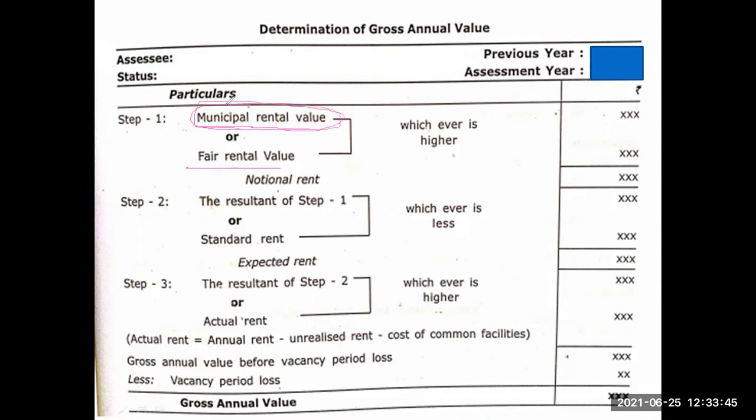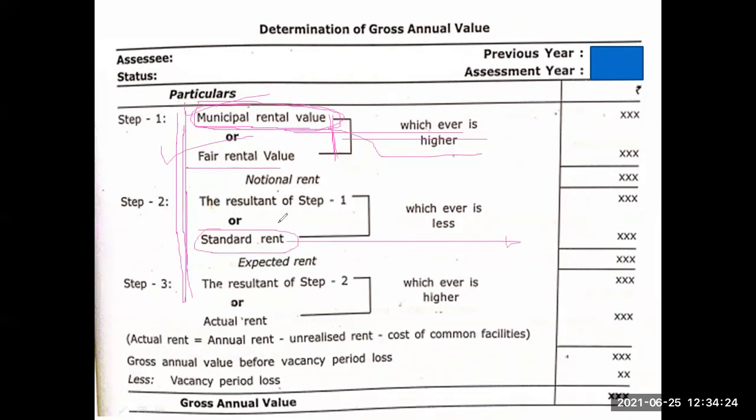Means in any village or town, the Gram Panchayat or municipality or corporation will determine a house value: this house is worth this much, rent can be paid on this much. That value you have to take in the first step. In 3 steps you have to calculate gross annual value. Municipal rental value you have to check, fair rental value you have to check. From these 2, whichever is high, that value you are going to compare with standard rent.